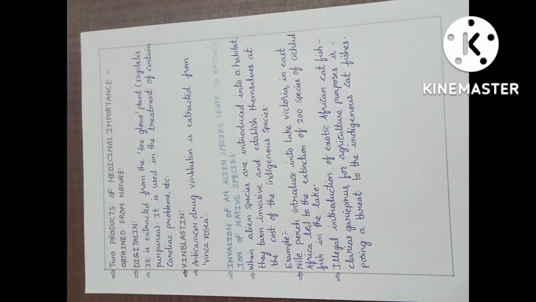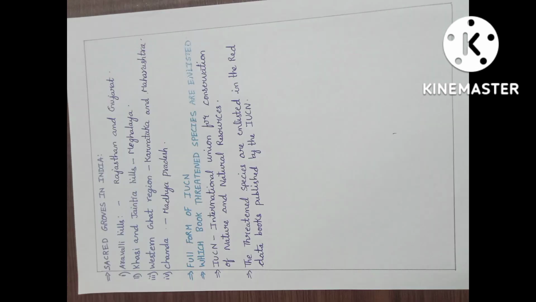Illegal introduction of the exotic African catfish, Clarias gariepinus, for agricultural purposes is posing a threat to the indigenous catfishes. Illegal introduction of exotic, which catfish? African catfish, Clarias gariepinus. For which purposes? Agricultural purposes. It is posing a threat to which catfishes? Indigenous catfishes.